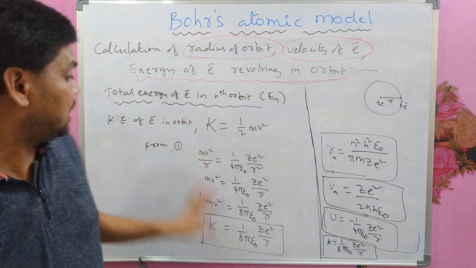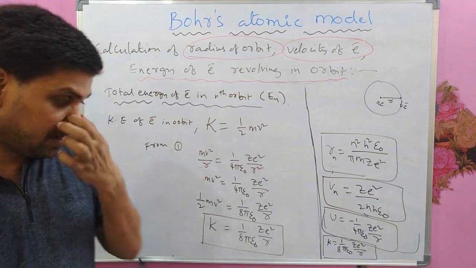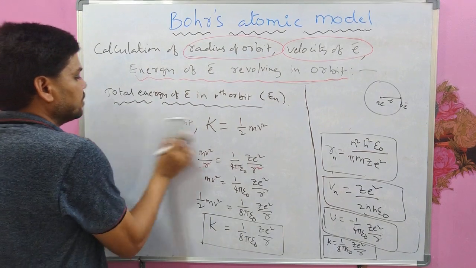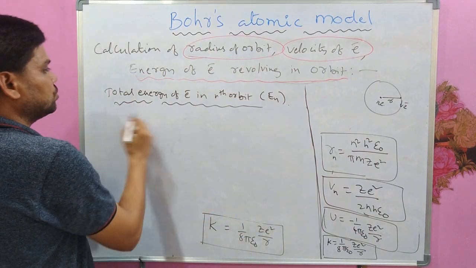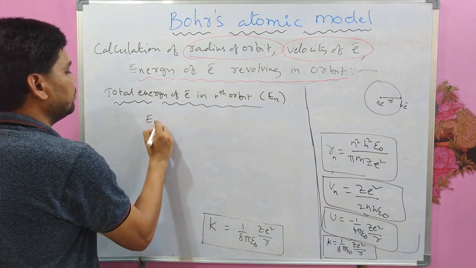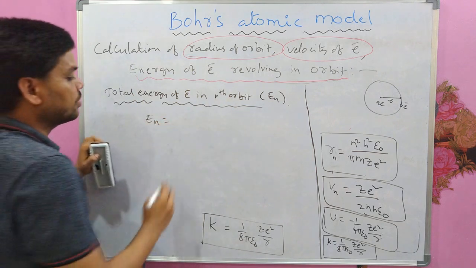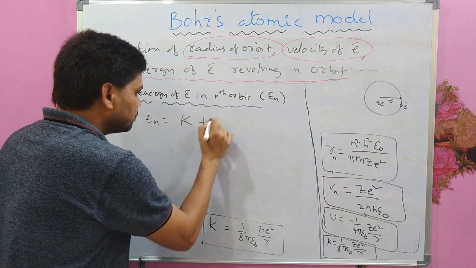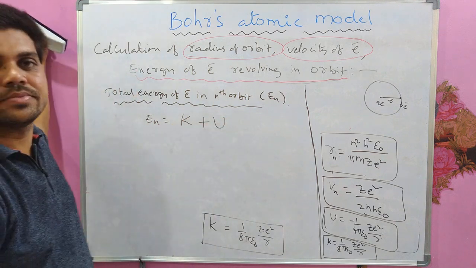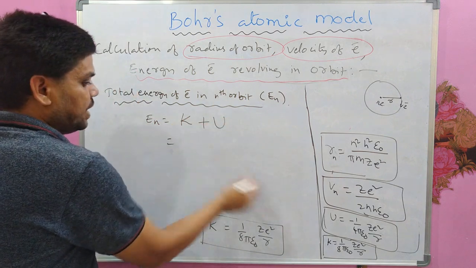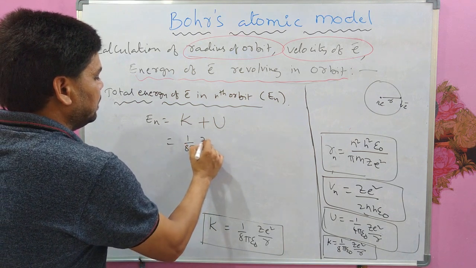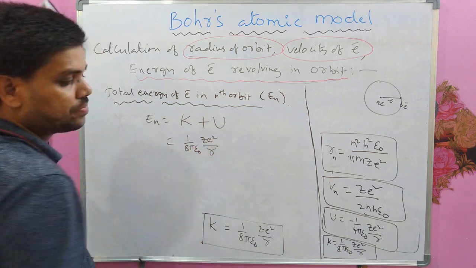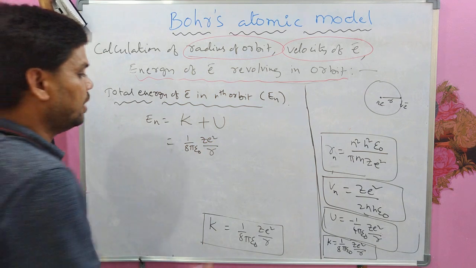Now you have potential energy and kinetic energy. Then it is easy to write the total energy of the electron. So total energy of the electron, En, will be K plus U. What is K? 1 by 8 pi epsilon naught ZE square by R. And what is U?